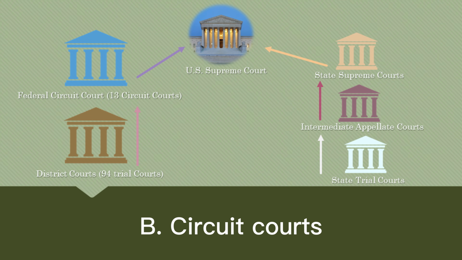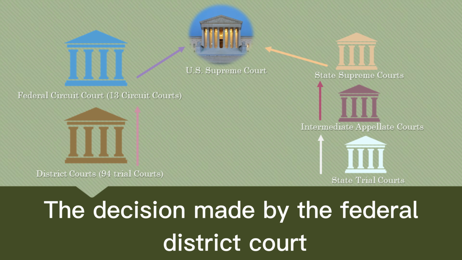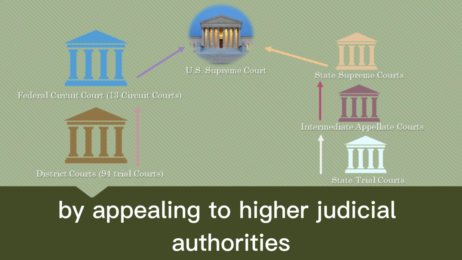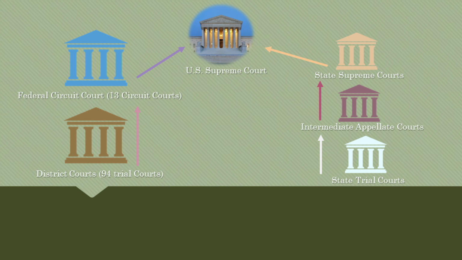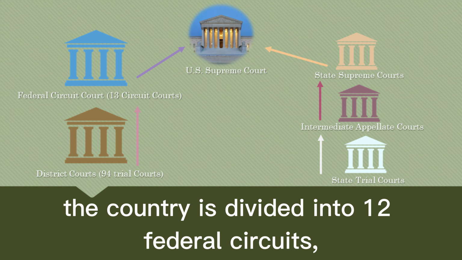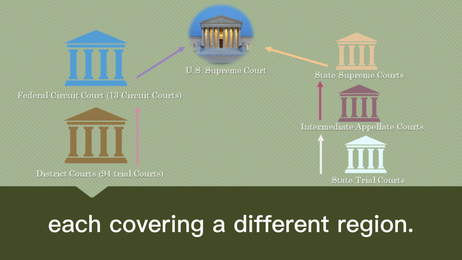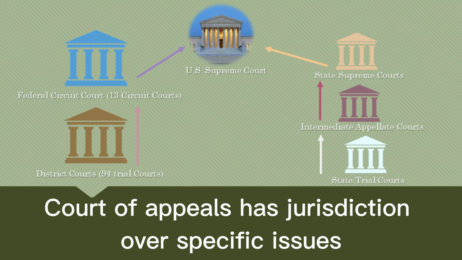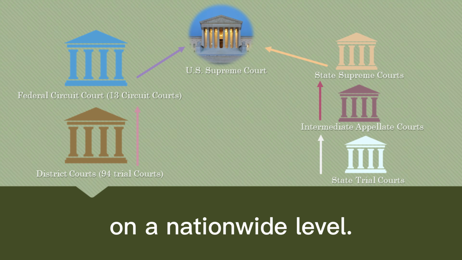4. The circuit courts. The decision made by the federal district court can be challenged by appealing to higher judicial authorities in the United States. The country is divided into 12 federal circuits, each covering a different region. The Federal Circuit Court of Appeals has jurisdiction over specific issues like patents on a nationwide level.